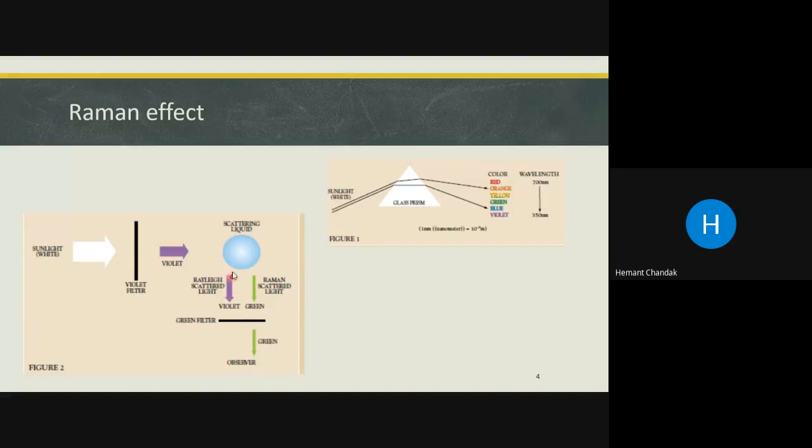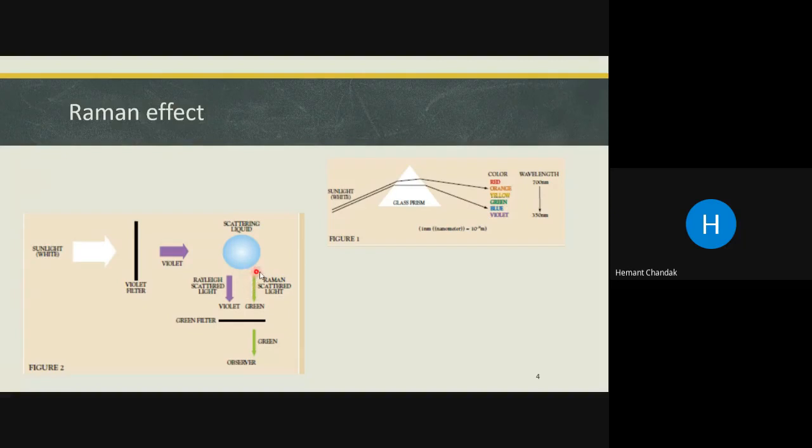He got Rayleigh scattered light, which means light having the same frequency as the incident light. The incident light was violet, and he got violet light scattered from the liquid. In addition to this, he observed an additional line, which he mentioned in his talk during that South Indian Science Association meeting.